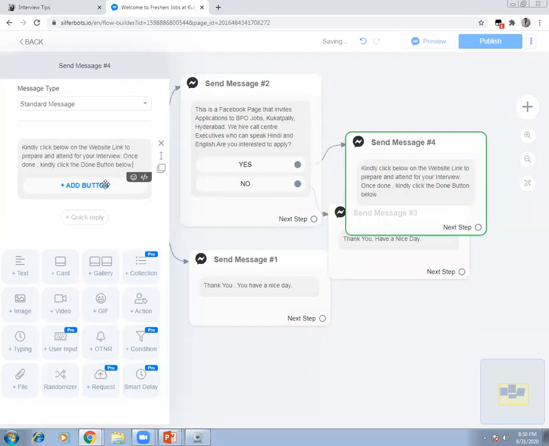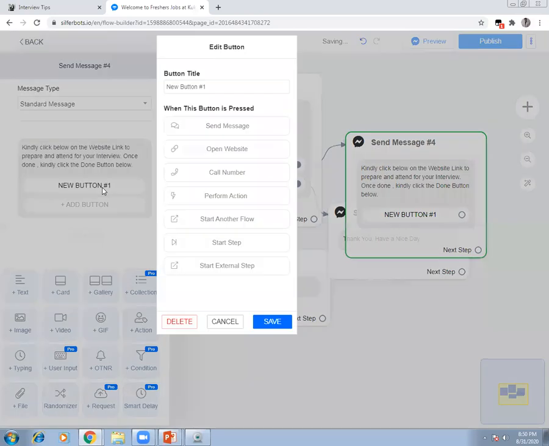Now I need to give two buttons, the first button and the second button. In the first button, I'll say kindly click on the website link, so I'll write website link. And now I can give a link to it.